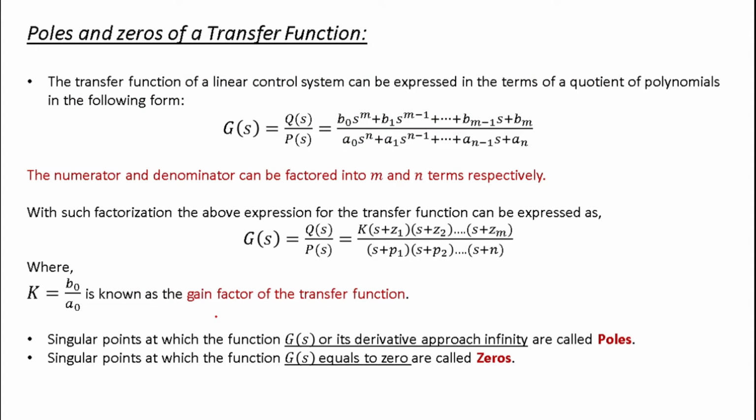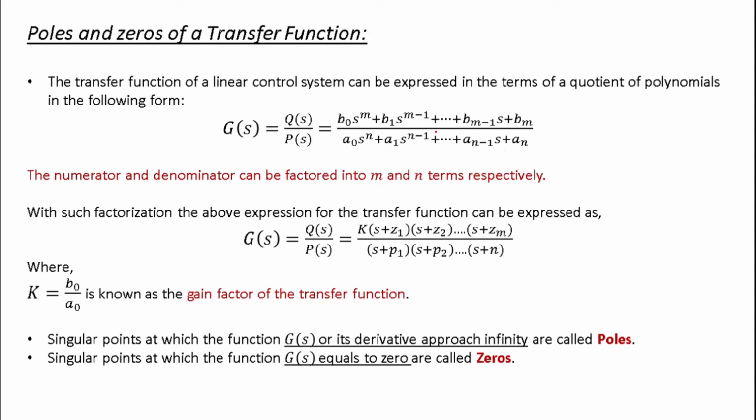Before that, let me clear one important thing as far as control system engineering is concerned. You will be every time facing two terms, that is poles and zeros. So if you have any transfer function and you want to find its poles and zeros, what is a pole and what is a zero? A transfer function of a linear control system can be given by this equation that we have also seen before. Now the numerator and denominator can be factored into m and n terms respectively.